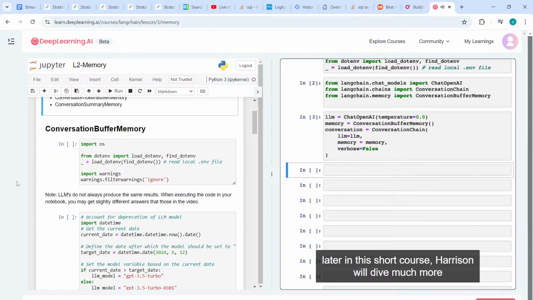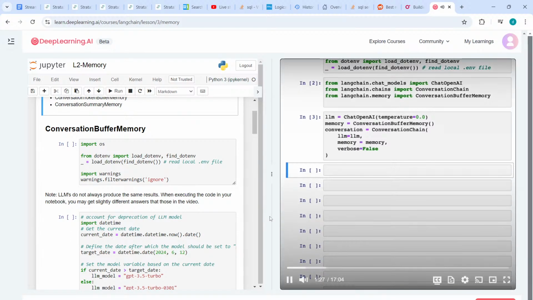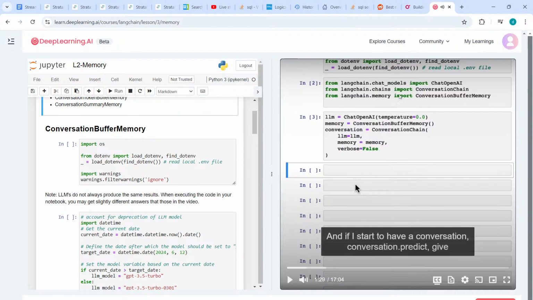And I'm going to build a conversation chain. Again, later in this short course, Harrison will dive much more deeply into what exactly a chain is in LangChain. So don't worry too much about the details of the syntax for now. But this builds an LLM. And so this is basically the model.